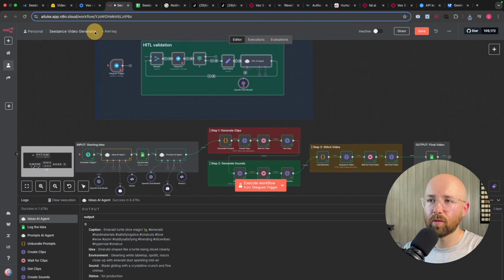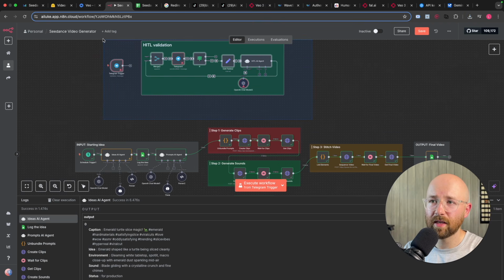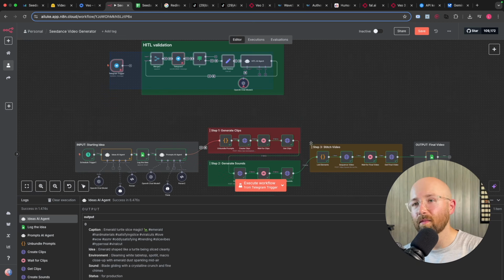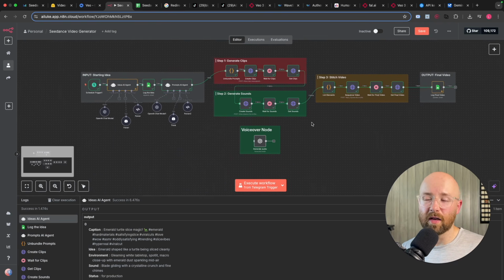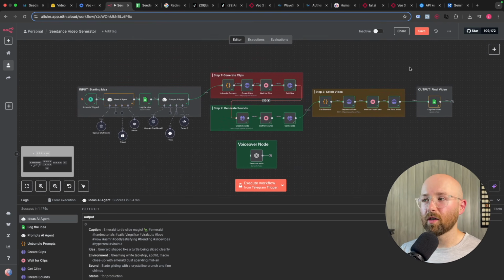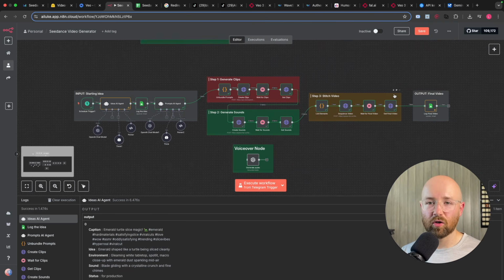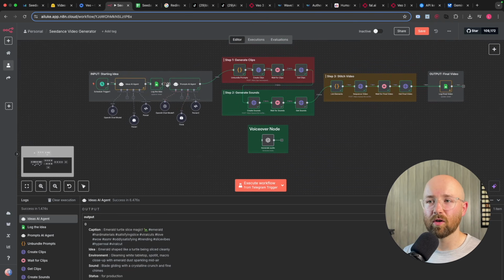Another one too is this human in the loop validation, where you could add this in basically, I think, probably after the ideas have been generated, to make sure that that works, and then also after the prompts have been generated, then possibly even after the clips have been generated. So there's a bunch of places to do it, but essentially it's just where do you want to make sure that it looks good. If you're willing to waste $1 to run through the whole thing because you think it's going to be fine, then you can probably put it at the end just before you try and upload it or something. Or you could cut this off here.